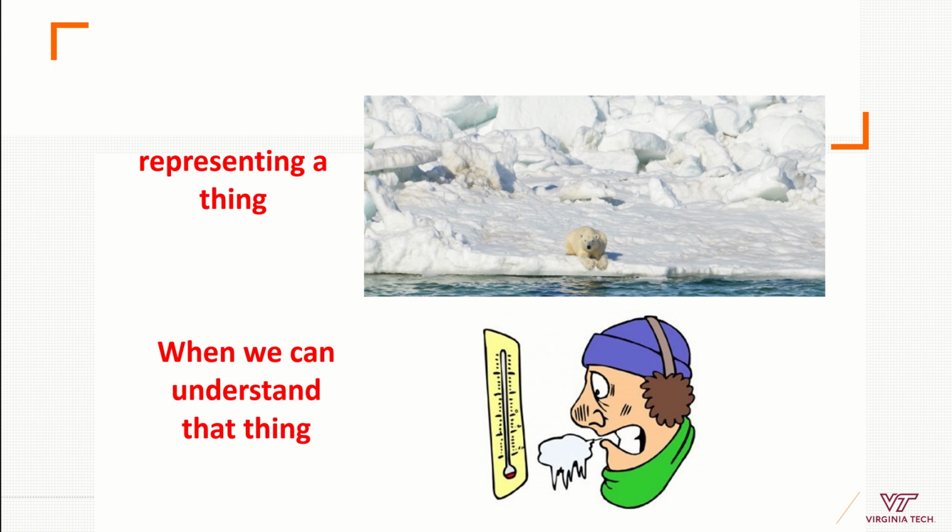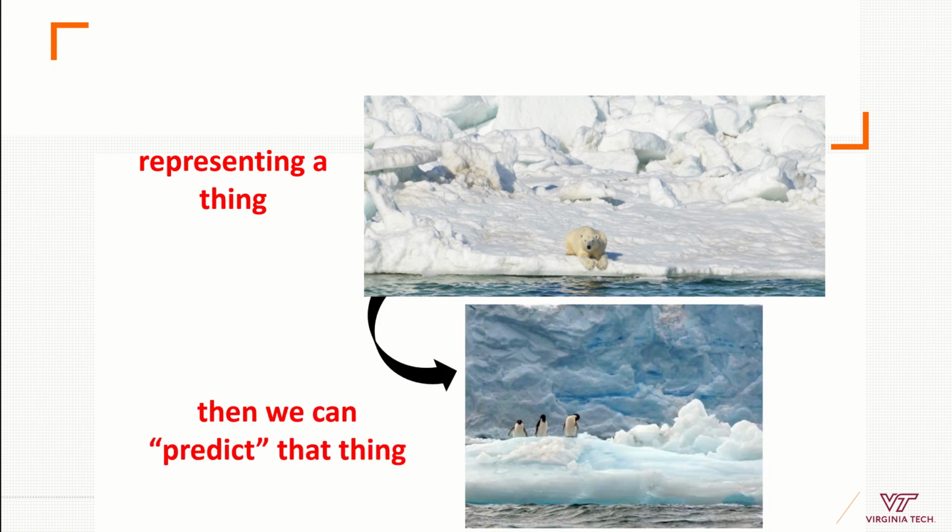Could they move from the North Pole in the Arctic to the South Pole in the Antarctic if they have food? So besides representing something like I'm showing here, they can also predict something. So models can be descriptive or they can be predictive.